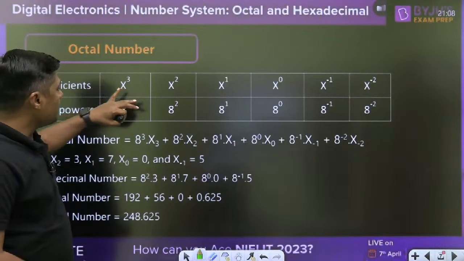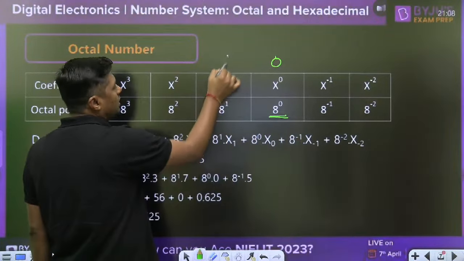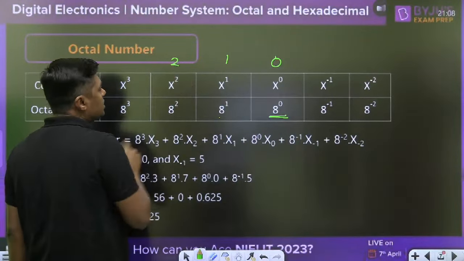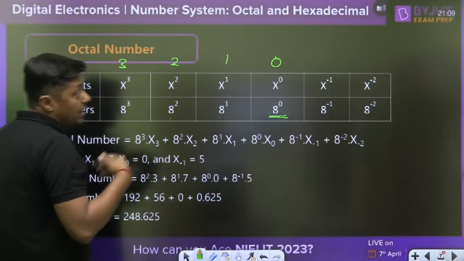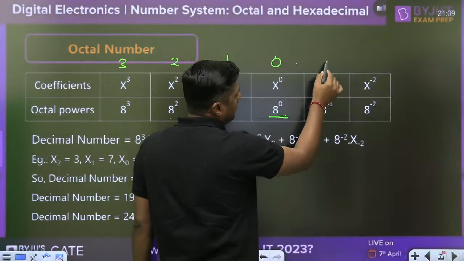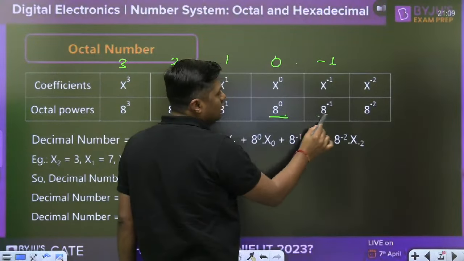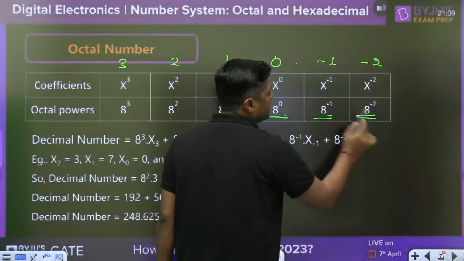This is the coefficient. What is the weight according to the position? If it is the 0 position, the weight is 8 to the power 0. If it is position 1, then 8 to the power 1. Position 2, 8 to the power 2. Position 3, 8 to the power 3. And after the point, the position is -1, so the weight is 8 to the power -1. This is the -2 position, 8 to the power -2.